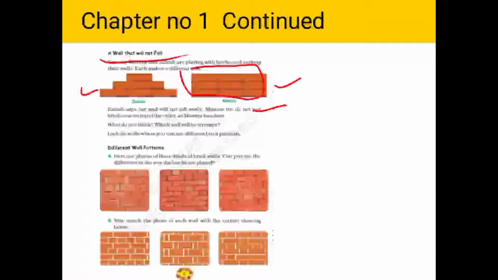We know that masons will not put one on the other. So they have to put in this way. Masons always put in this way. So Zainab's wall will be stronger. Okay.